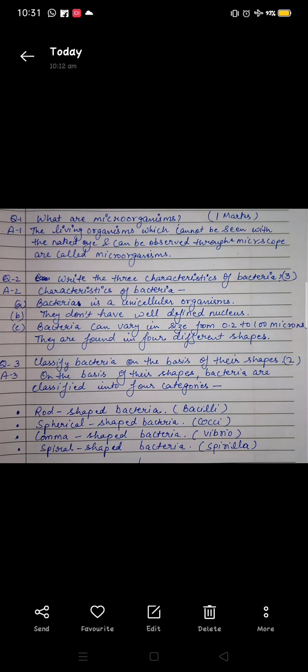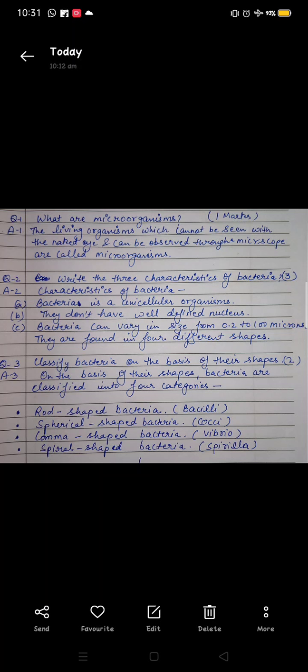In the guideline I have given you, it is written that for a 1 mark question you can write in a word limit of 10 to 15 words. Sorry, here in the spelling of microscope, the O is missing. You can write it correctly in your own words.